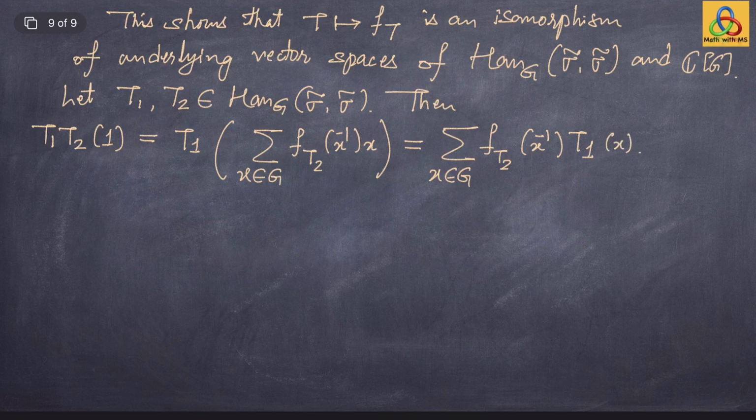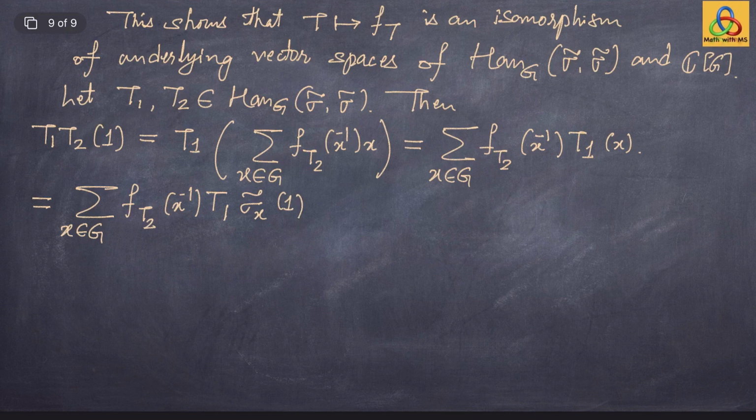right? But T1 of x again we know how to write down, that is the same as summation x in the group G f of T2 of x inverse, but T1 of x can be written as T1 into sigma tilde x of 1, which is the same as summation x in the group G f of T2 of x inverse.